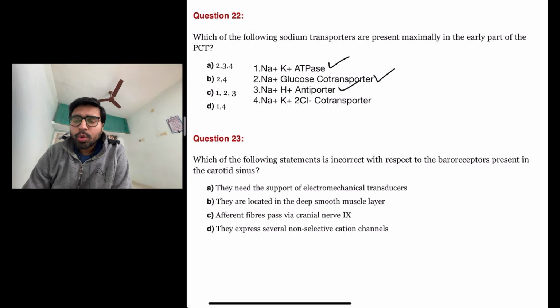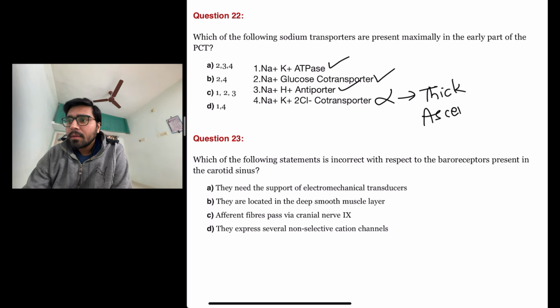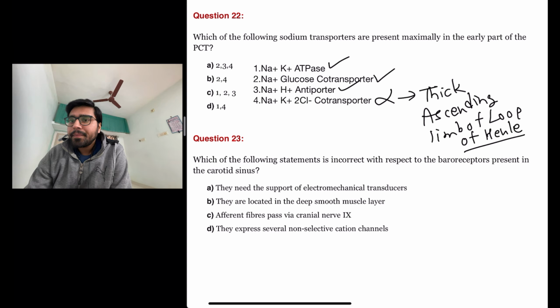Sodium potassium 2 chloride cotransporter, no, it is not present in the early part of the PCT, it is actually present in the thick ascending limb of loop of Henle. So the answer here is C, 1, 2 and 3.